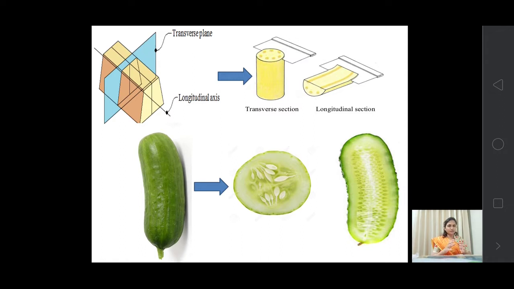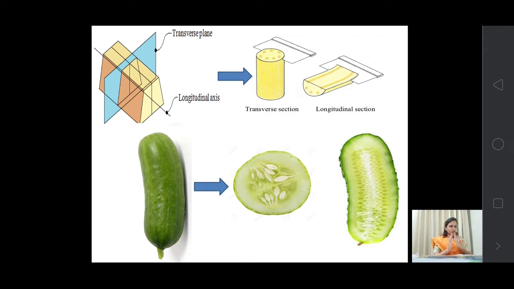Got the point? That is the transverse section and the longitudinal section. Transverse section means when we cut perpendicular to the axis, and longitudinal section means when we cut parallel to the axis.